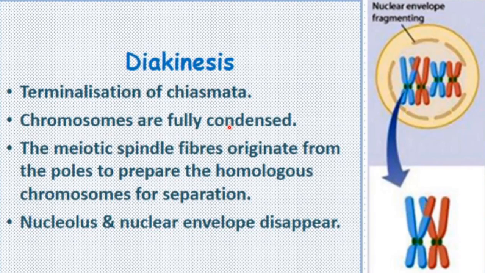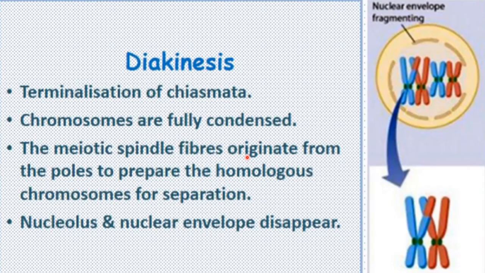Chromosomes are fully condensed here in diakinesis because this is the last stage of prophase 1, and up to the last stage of prophase 1 chromosomes are fully condensed, right? The meiotic spindle fibers originate from the poles to prepare the homologous chromosomes for separation. As you know, spindle fibers originated in prophase of mitosis also, right?